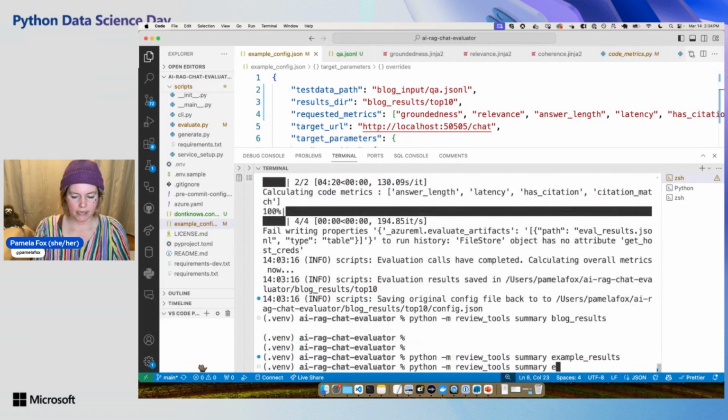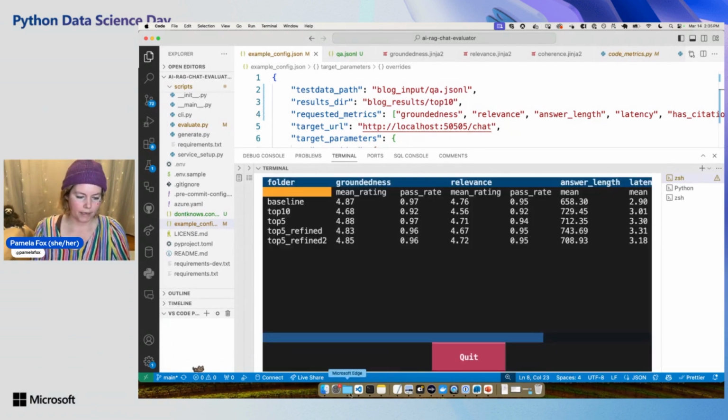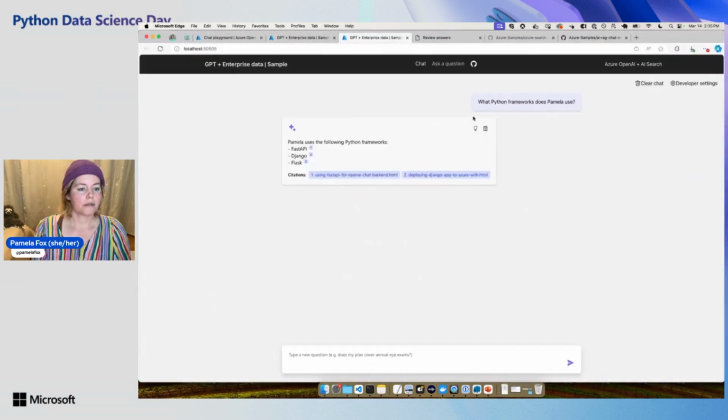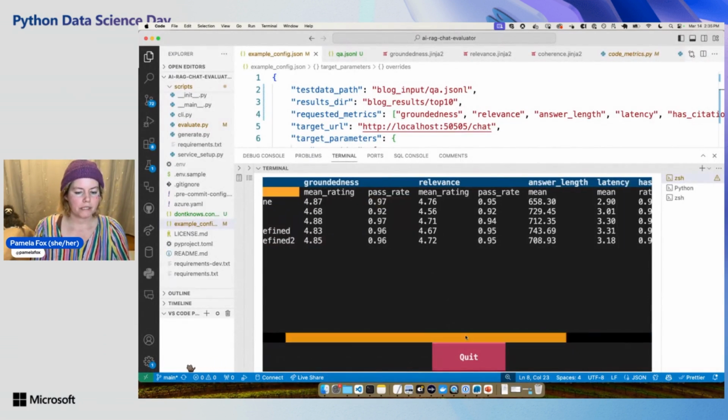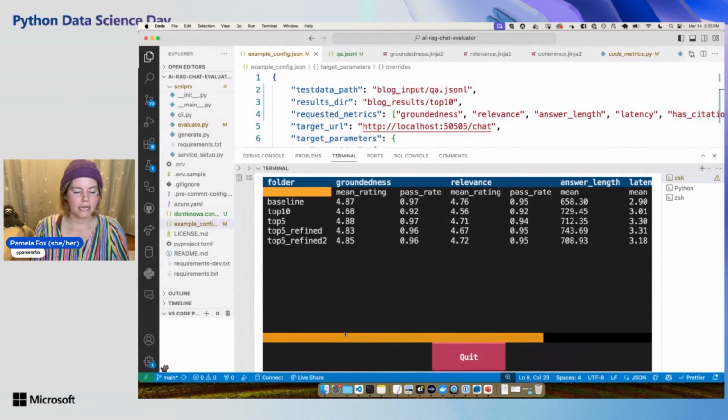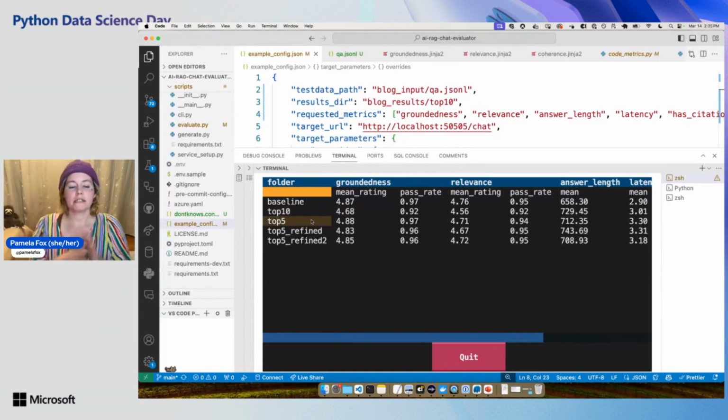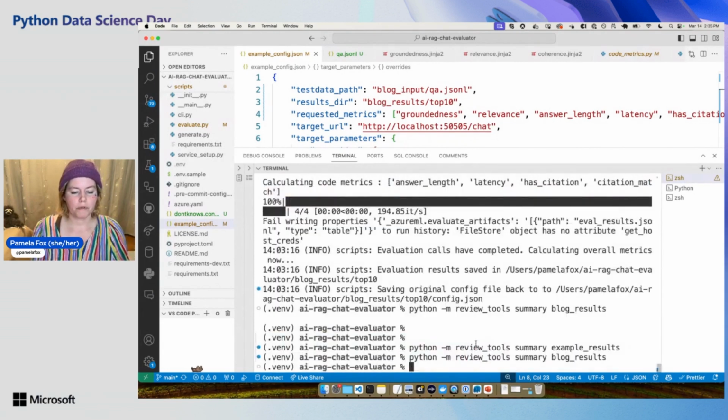Today I've been running it a bunch on another RAG that's on my blog. This is a RAG where I can ask questions about anything I've written about on my blog, and it's pretty fun to see everything I've talked about on my blog for the last 15 years. So I was running that a bunch today. I've got another folder with those results because it's a whole different set of data. And here I was messing with how many search results. So this is the general idea: we run these things and then we can review them.